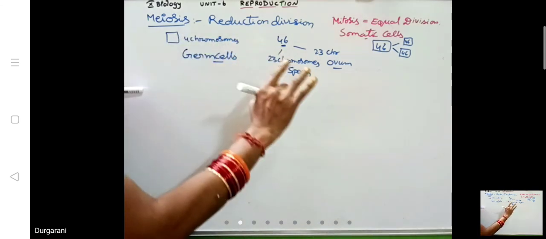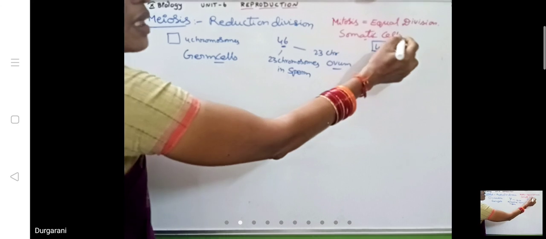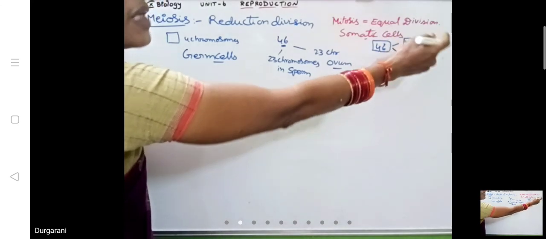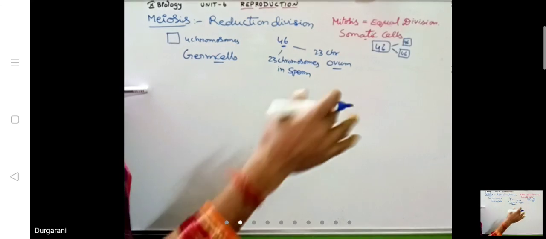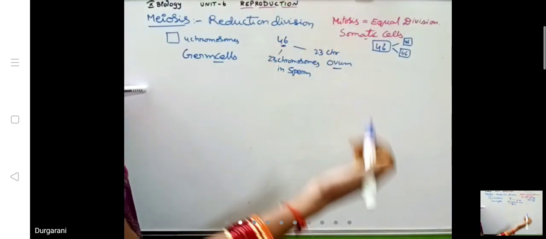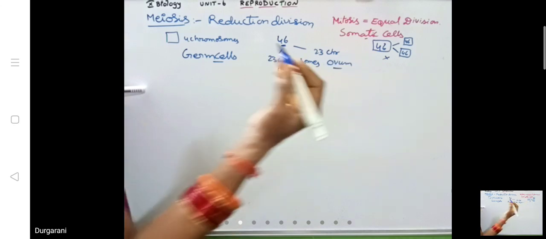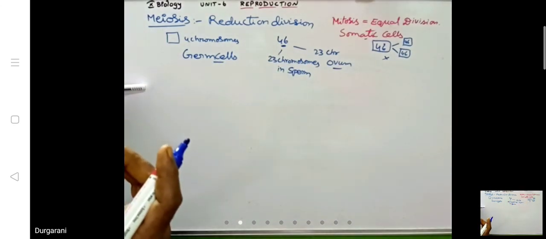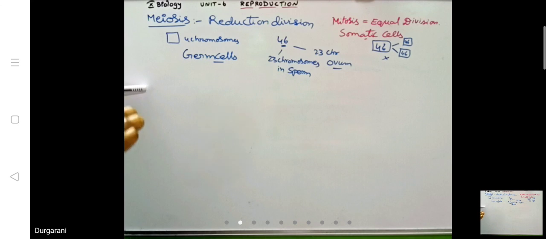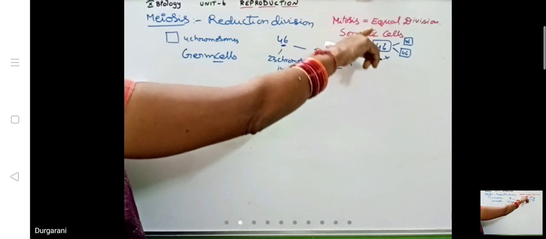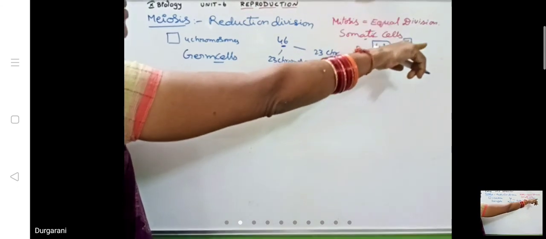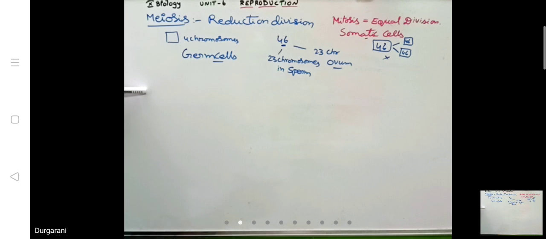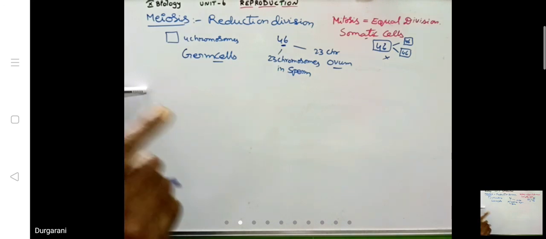If that is not happening, if the two daughter cells have only 23, then in the next generation it becomes 12.5, it becomes half again. After a few generations, chromosomes may disappear, so the organism may not exist. That is the creator's greatness, shown at every point. That is why in mitotic division the same number of chromosomes enter the daughter cells. Daughter here does not mean daughter like you people. The cells which are formed from the parent cell, we normally call them daughter cells.